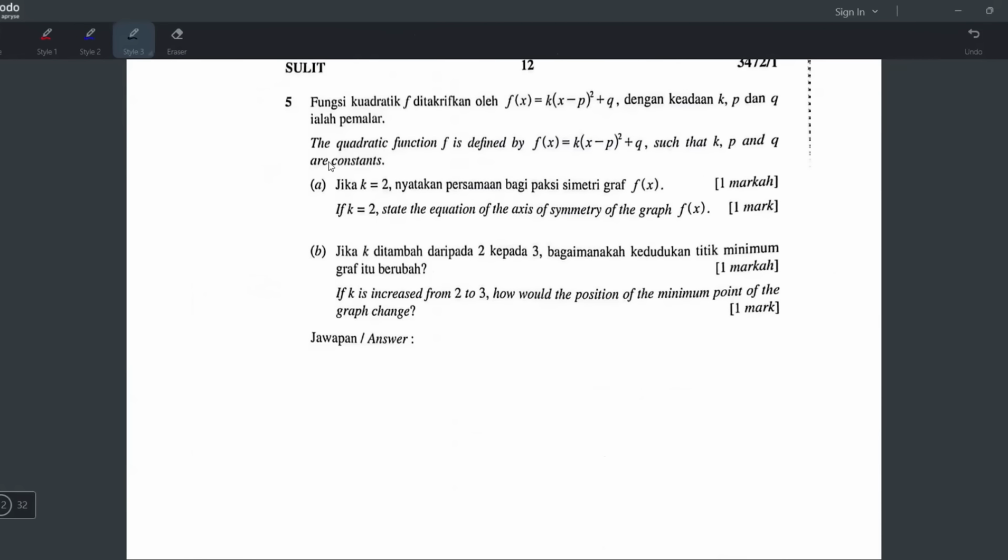Number 5. Quadratic functions, Form 4 chapter 2. Okay. The quadratic function f is defined by this. Okay, when you see bracket single x square like that, it means it's vertex form.